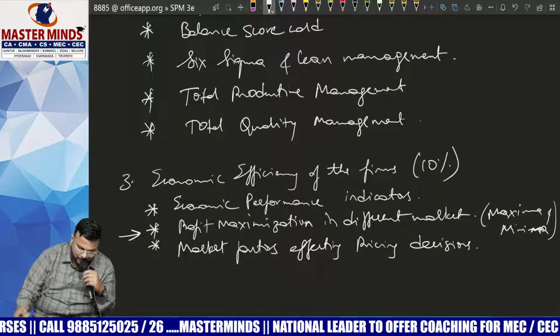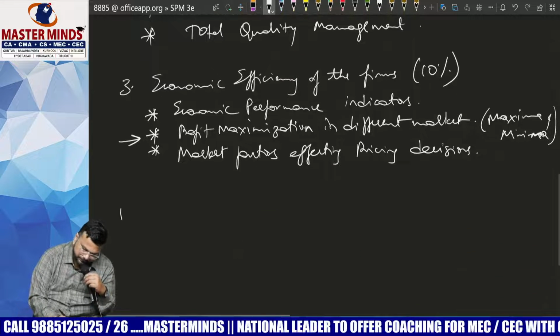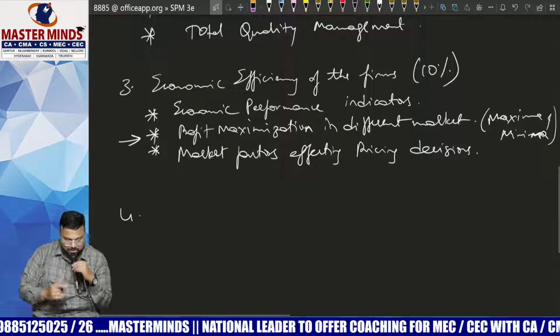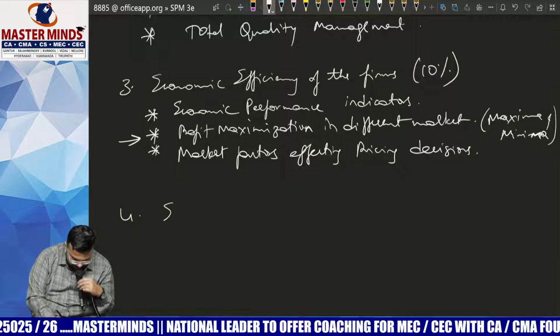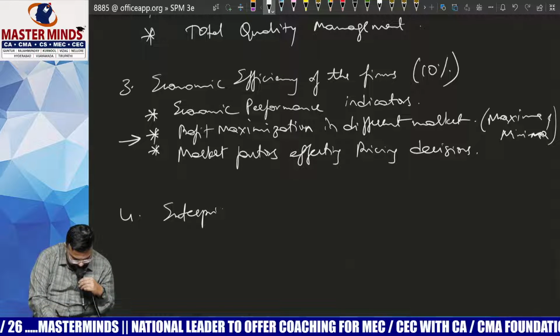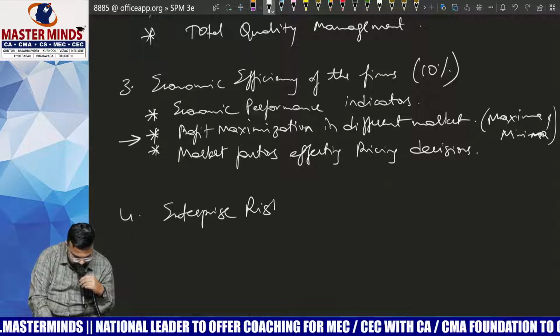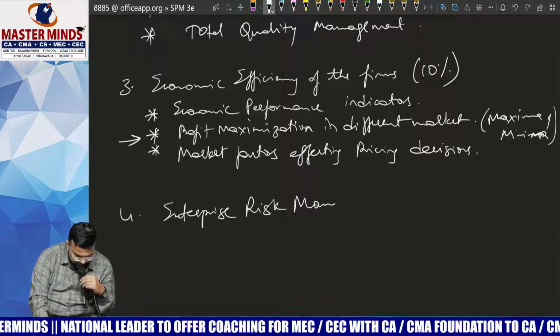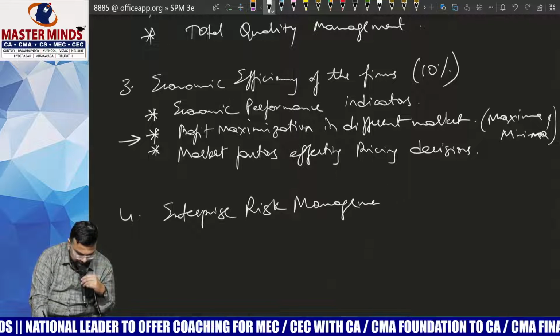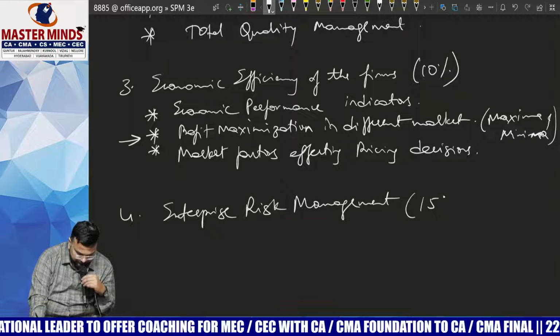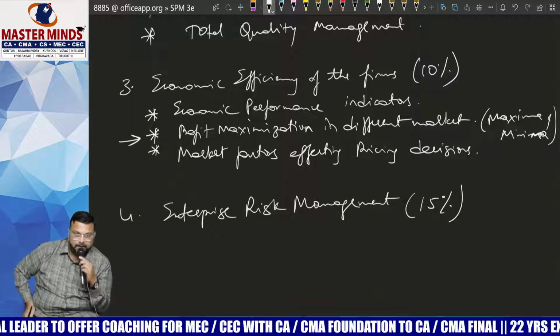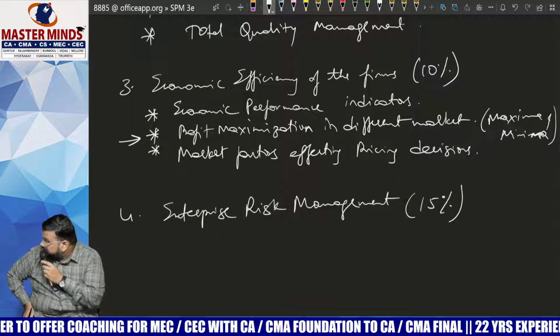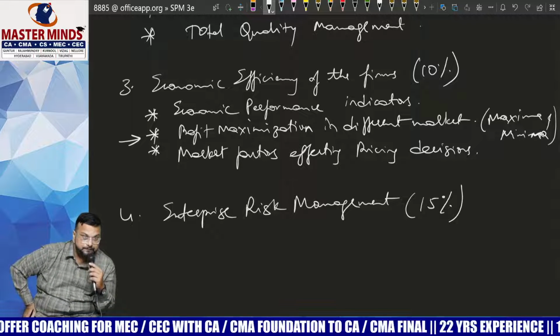There is a 3rd chapter. The last chapter is enterprise risk management. Enterprise risk management. 15% of the total weightage.